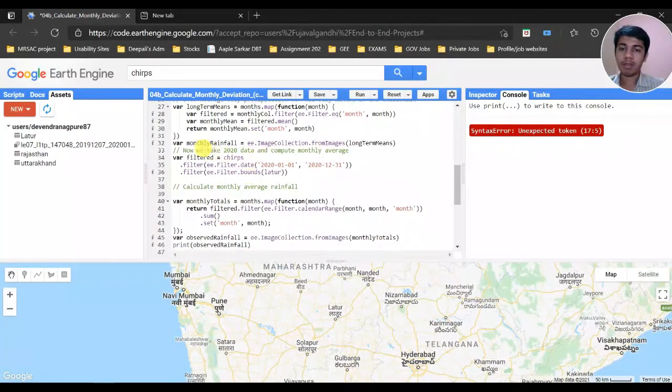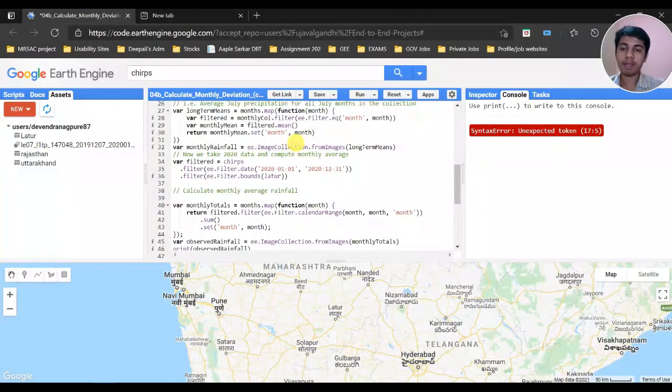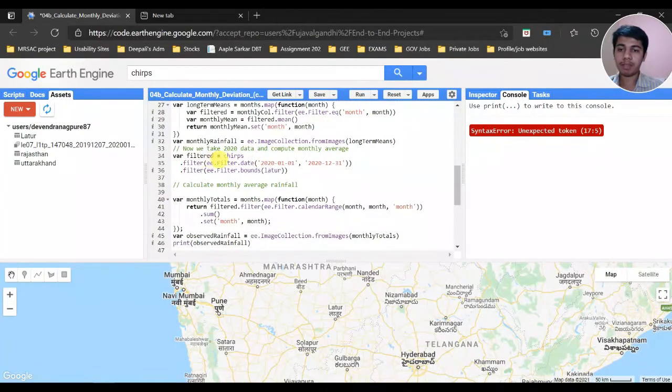Then we have also made an image collection of the long term means, having the calculated mean values. Now we are going to make the 2020 data. For that purpose, we have added the CHIRPS data and filtered the date from 1st of January 2020 to 31st of December 2020, and created the bounds of the Latur area.